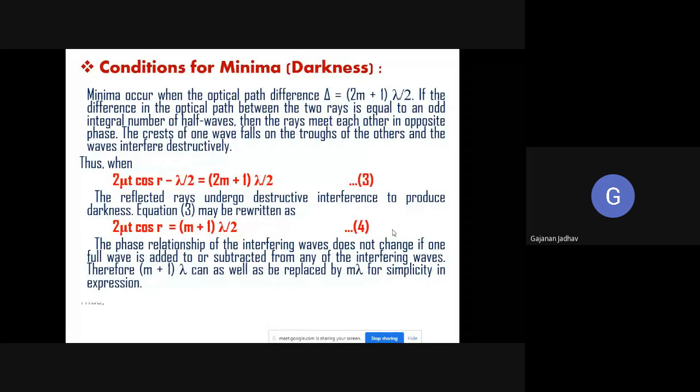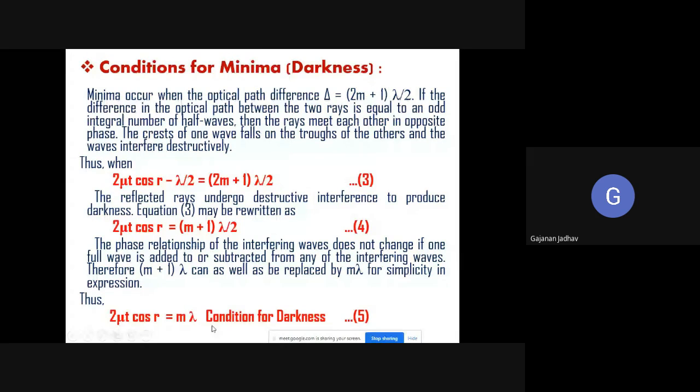So these are nothing but the conditions for getting maxima and minima. Thus here for minima, the condition exactly you will get is this particular equation. This is the condition for the minima or that particular darkness, that is 2 mu t cos r is equal to m into lambda. So hope you understood this particular interference in plane parallel thin film.